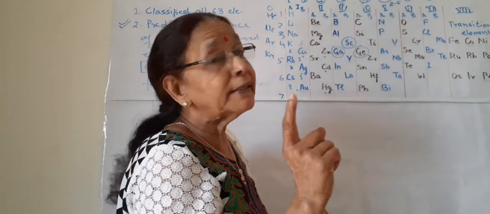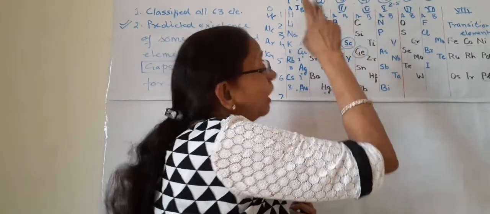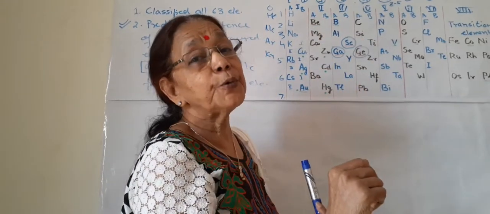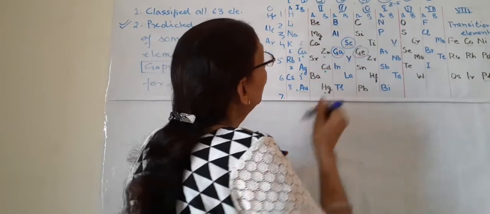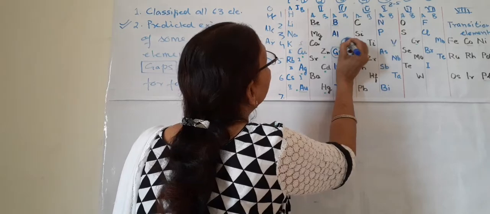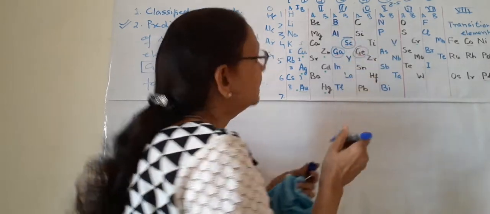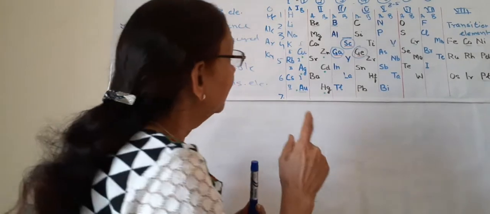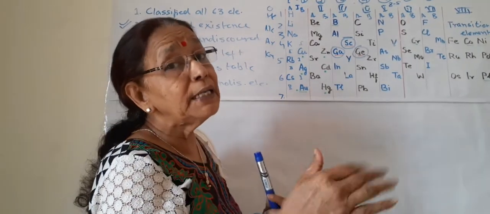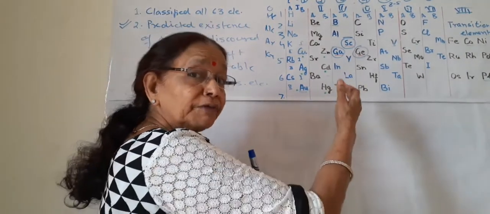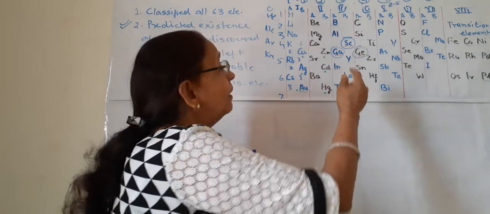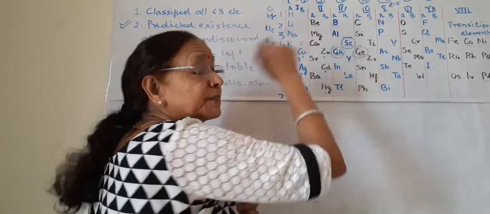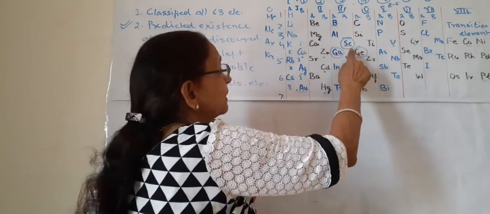So he predicted there should be other elements in between these 2 elements. So he left a gap here in place of scandium. This element is scandium, which was discovered later than this Mendeleev table.